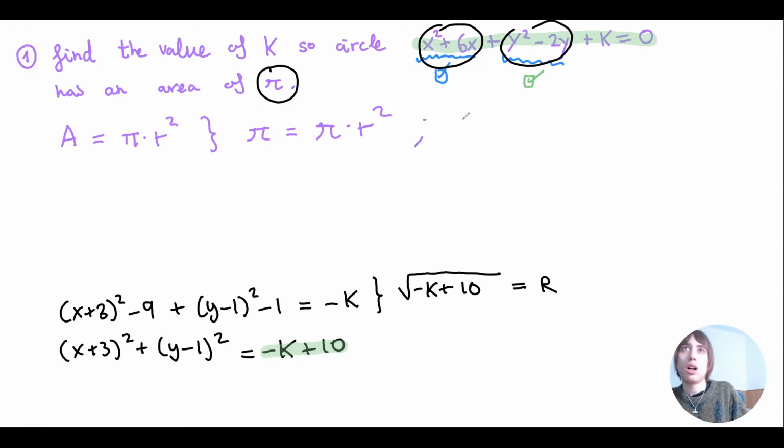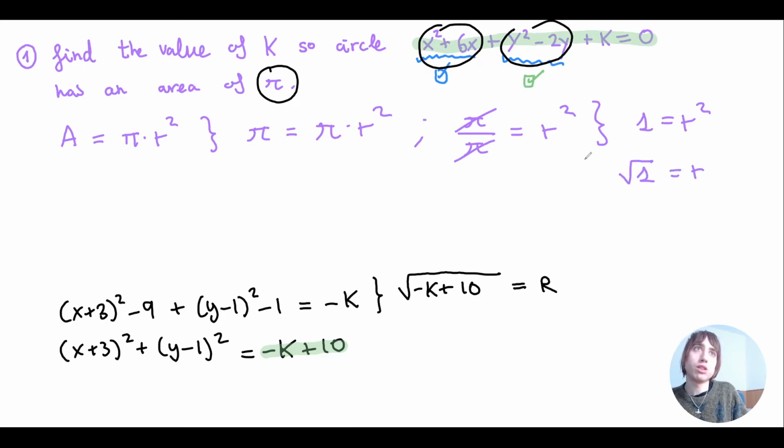So I'm going to change the pi to the other side dividing. Pi divided by pi should be equal to radius squared. This is 1. So 1 should be equal to radius squared. So the square root of 1 should be the radius. Notice I'm not doing plus minus because it doesn't make sense to have a negative radius. So the square root of 1 is 1. So I need a radius of 1 if I want to get an area of pi.